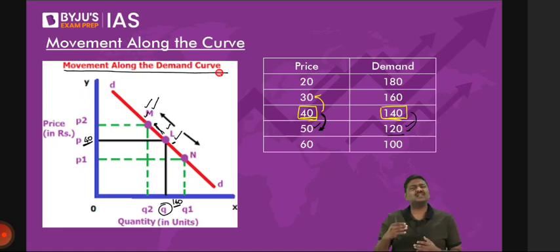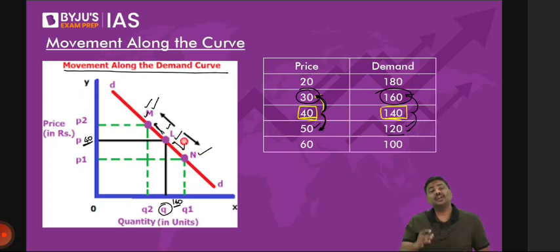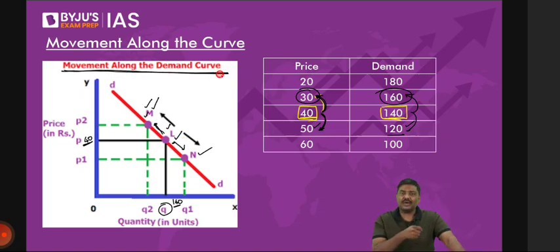Can there be vice versa? Of course, yes. Imagine the price will go down, that is from 40 rupees to 30 rupees. Now, as a result of this decrease in the price, what do you think will happen to the demand? Demand should also change. If the price goes down, demand should go up. Now, where does this 30 rupee and 160 unit point fall? It will again fall on the demand curve. And this movement from L to M or L to N is referred to as movement along the demand curve.